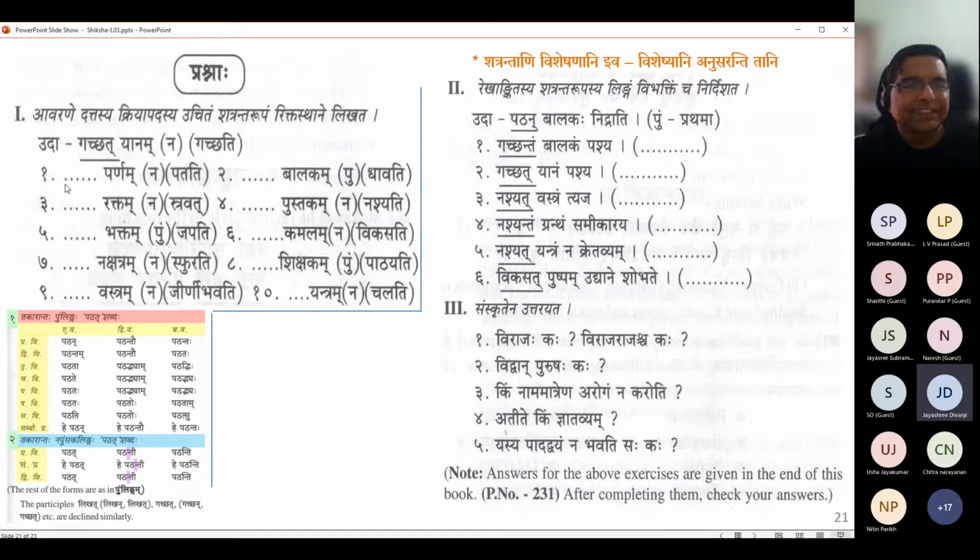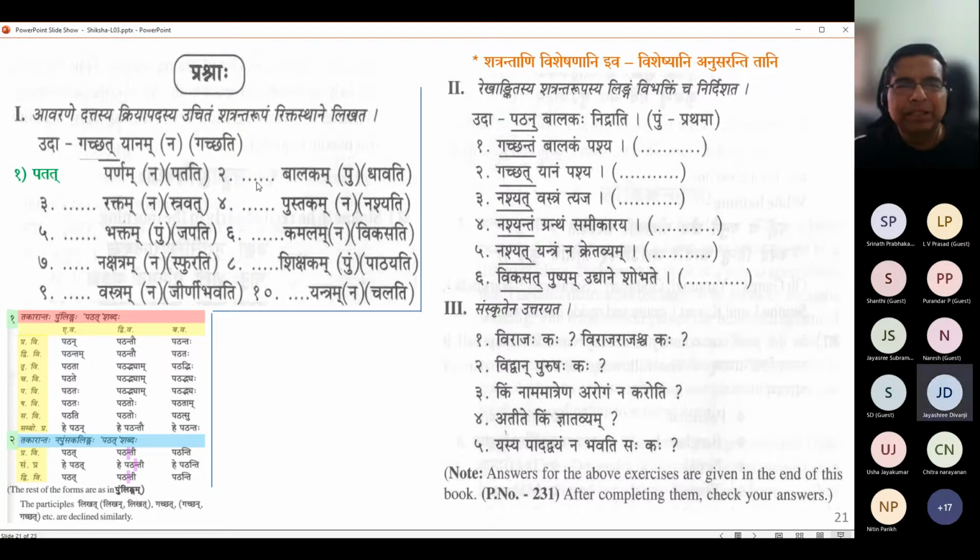Okay, so dash parnam. Patati is the lat. See, this is napumsaka. Parnam is napumsaka. So patati should be taken to shatranta: patat. Yes, very good. Patat parnam. Just now we had it as part of the Sandhi practice also. Falling leaf. Yes, falling leaf. So patat is the answer for that.